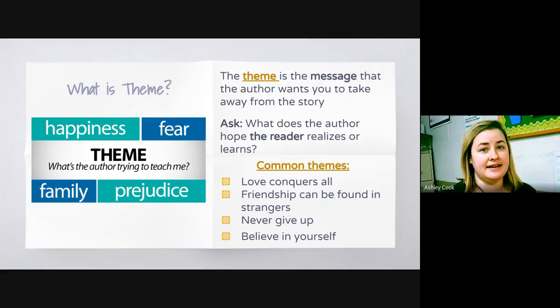Now we're going to discuss theme. So theme is different than the main idea. The theme is the message the author wants you to take away from the story. So you're going to ask yourself, what does the author hope the reader realizes or learns? I've listed some common themes here. Love conquers all. Friendship can be found in strangers. Never give up. And believe in yourself. So notice that these aren't just single words. You wouldn't say the theme is love. You're going to say love conquers all. You're not going to say the theme is friendship. You're going to have to write a sentence about that.